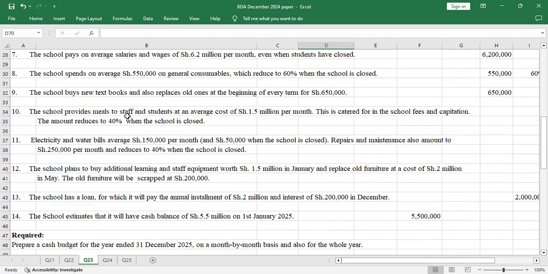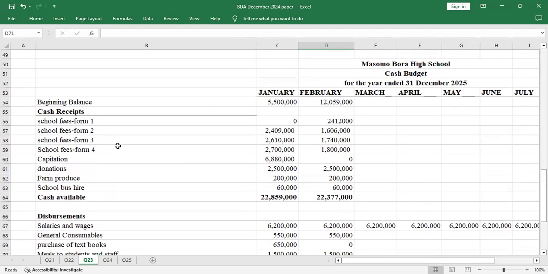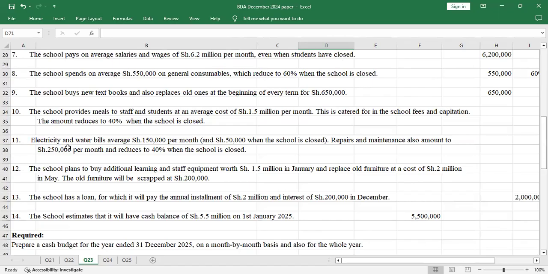Meals to students and staff. The school provides meals to staff and students at an average of 1.5 million per month. This is catered for by school fees and capitation. The amount reduces to 40% when the school is closed. February, the school is not yet closed, so we still spend 1.5. Then electricity and water bills, I think it's the same: 150 per month and 50 when the school is closed.